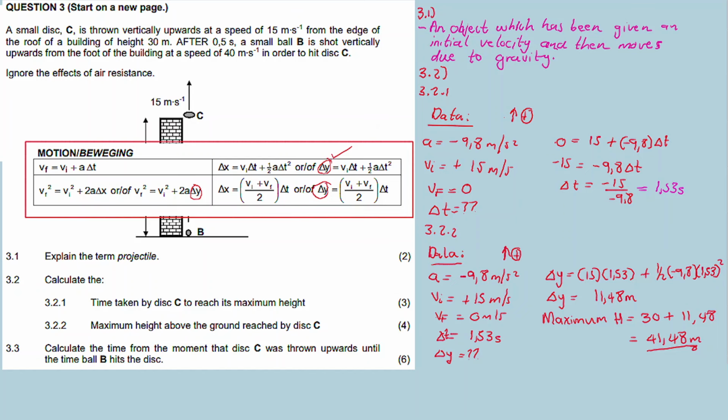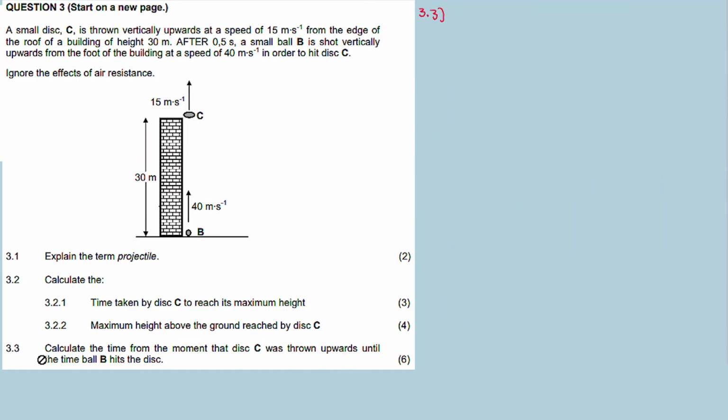Now 3.3, calculate the time from the moment that disk C was thrown upwards until the time ball B hits the disk. So in other words, we want the time where disk C meets ball B. So let me erase here so that we can do 3.3. Alright, 3.3, we want the time from the moment disk C was thrown upwards until the time ball B hits the disk.